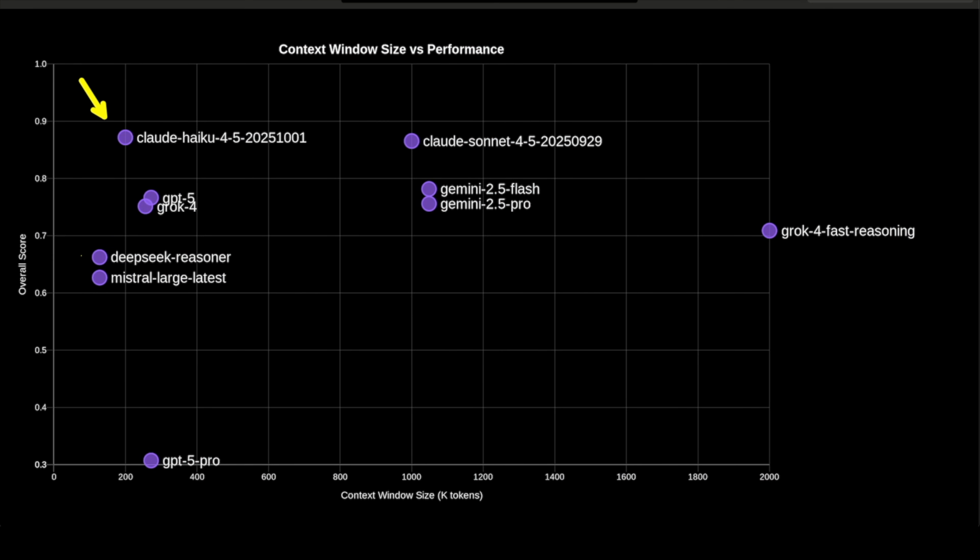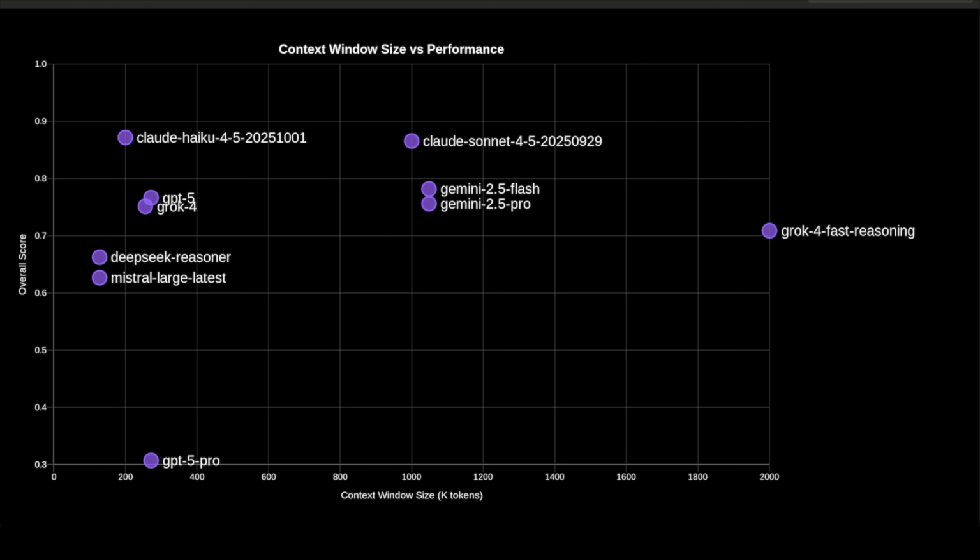Well, not really. Look at Claude Haiku that completely breaks the pattern. This model has only 200,000 context window, yet it scored 93%, the highest score in the entire recommendation category. It's processing these massive context loads with 50 plus schemas more effectively than models with 5 times larger windows. That's not about having more space. That's about using the space you have more efficiently.